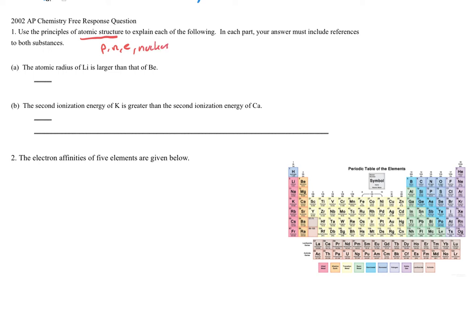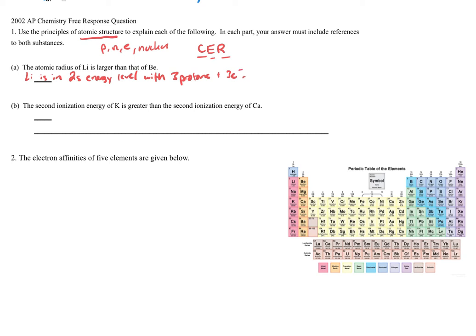Commonly, I tell my students to use CER: claim, evidence, and reasoning. What is their claim? Well, the claim is that the atomic radius, the size of lithium, is larger than that of beryllium. So let's go into that. Let's address lithium first. Lithium is in the 2s energy level with 3 protons and 3 electrons.